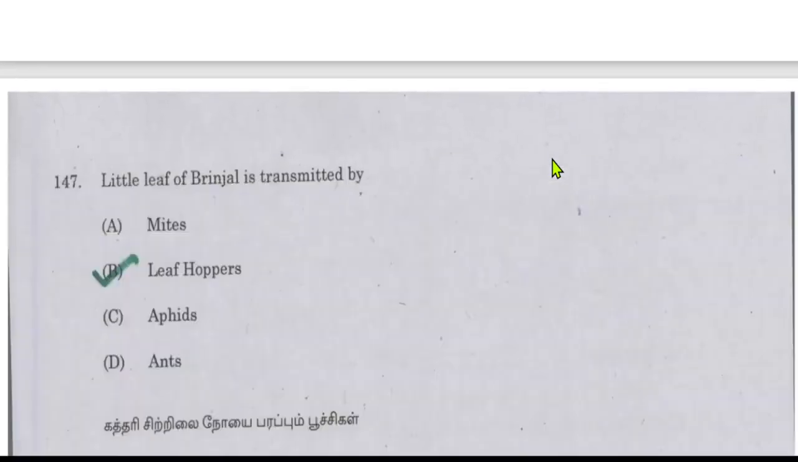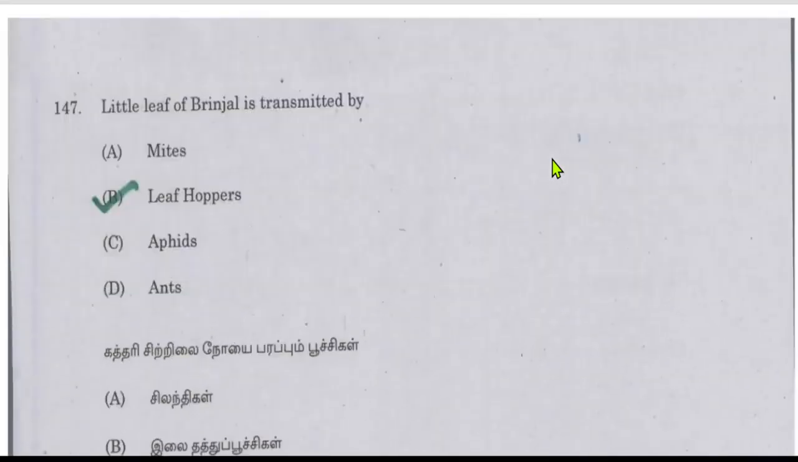Little leaf of brinjal is transmitted by leaf hopper. Leaf hoppers act as a vector to transmit the little leaf of brinjal from diseased or infected plants to healthy plants in the field.